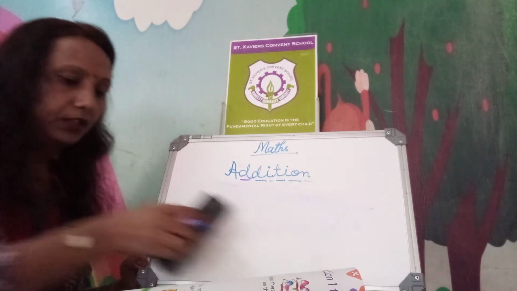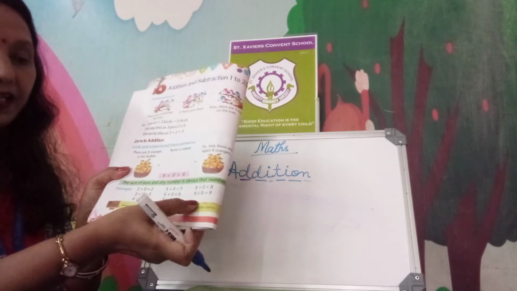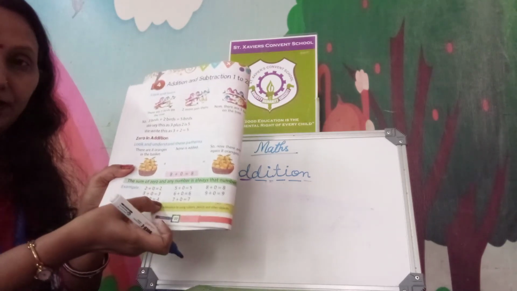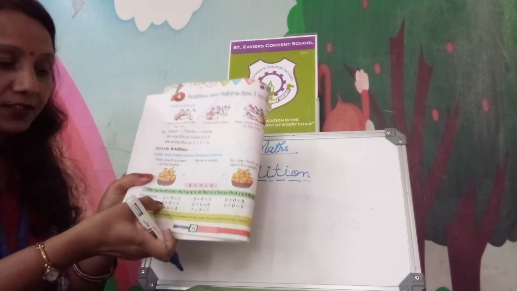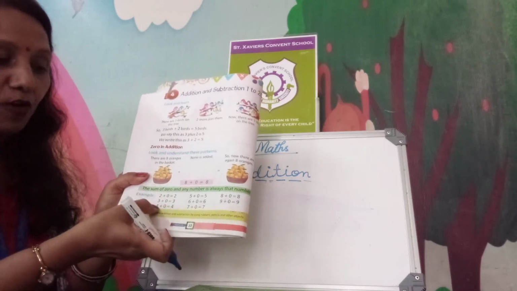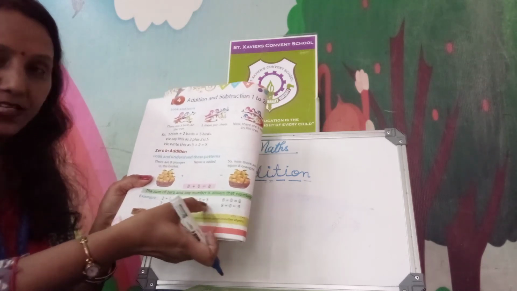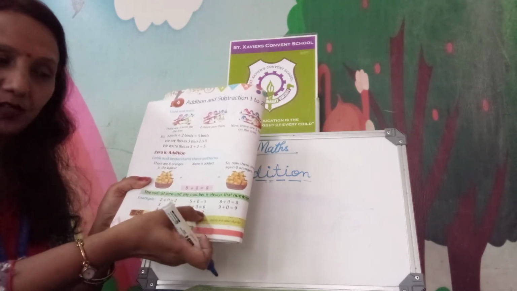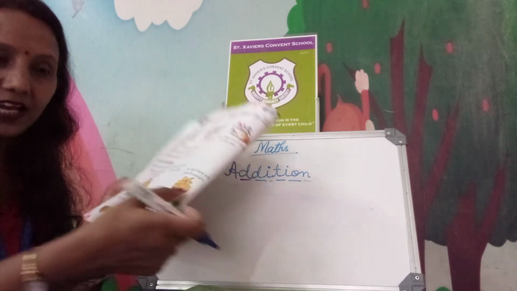Now, here some numbers are there from 2 to 9, added 0, the answer will be the same. 2 plus 0 is 2, 3 plus 0 is 3, 4 plus 0 is 4, 5 plus 0 is 5, 6 plus 0 is 6, 7 plus 0 is 7, 8 plus 0 is 8, 9 plus 0 is 9.